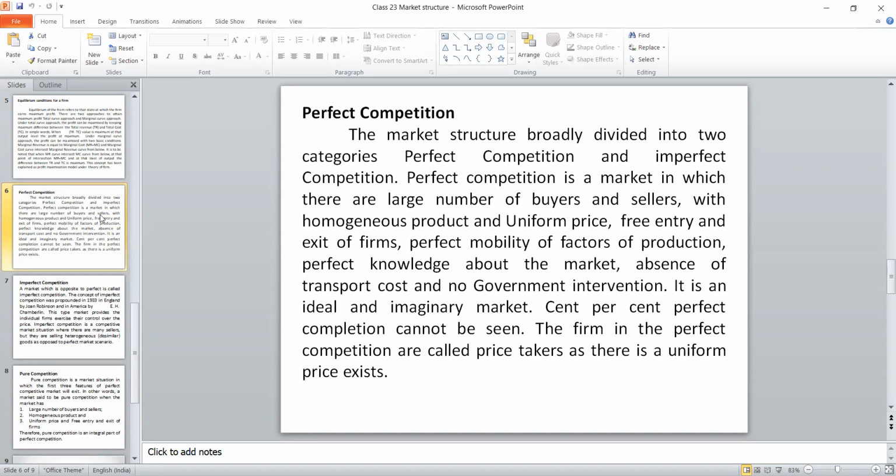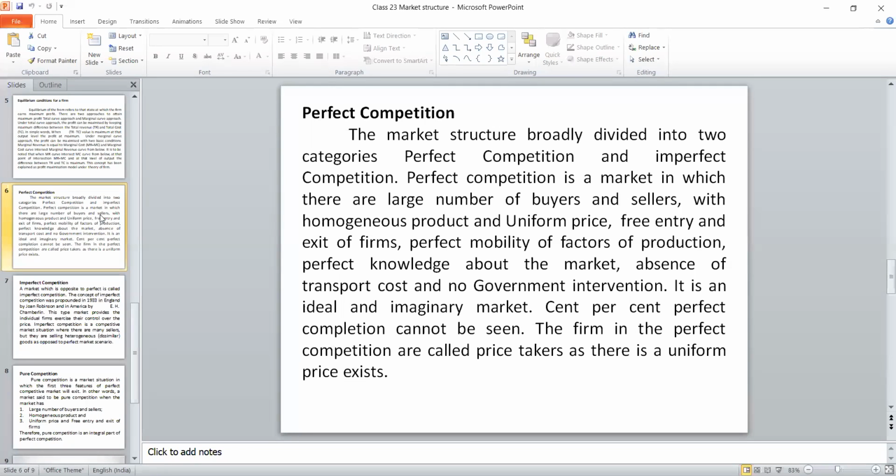Both buyers and sellers will have perfect knowledge about the market, and there is an absence of transportation and selling cost. The government will not interfere. So these are the features of a perfect competition. Suppose these 7 are there, then it is considered to be perfect.